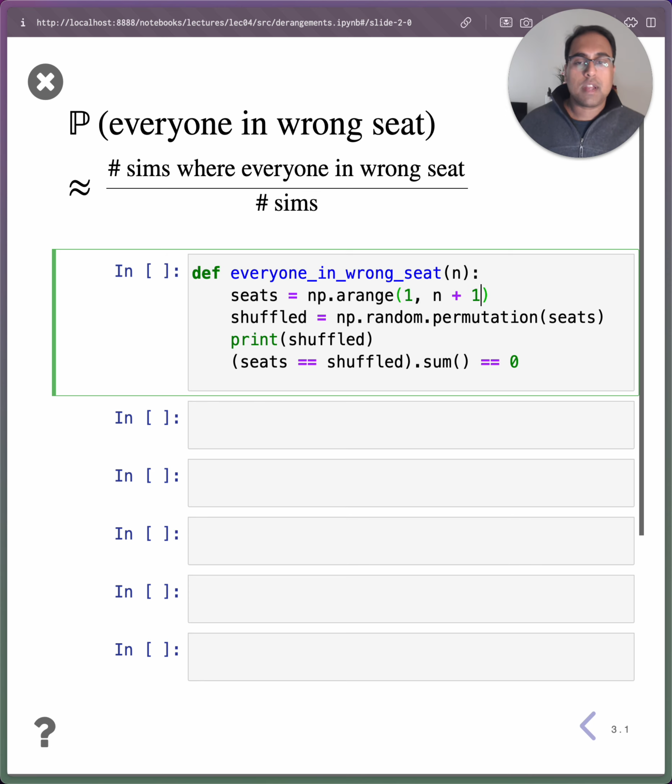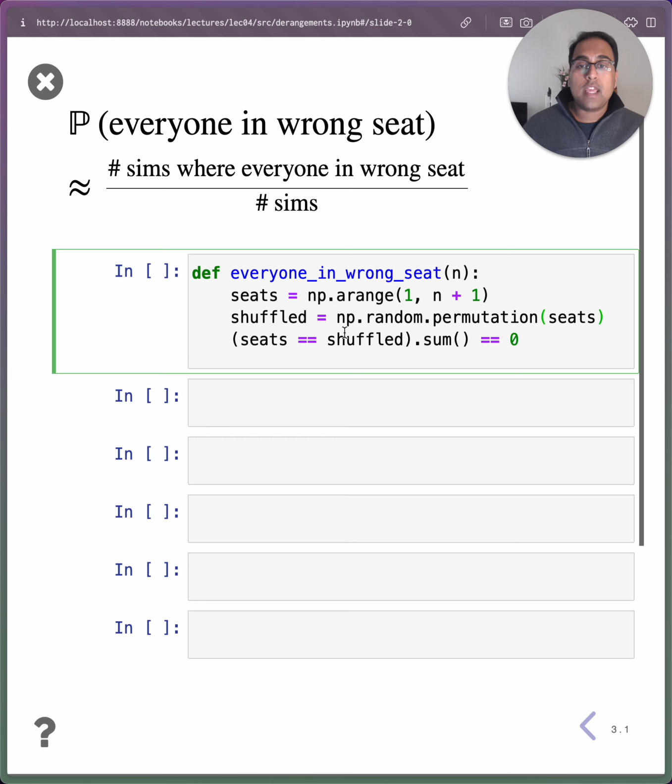Okay, but otherwise I'm going to keep the same setup. I'm going to have my seats, shuffle them up, and count how many people ended up in their originally assigned seat. And I'll say flag equals this value. This value is either a single true or a single false.